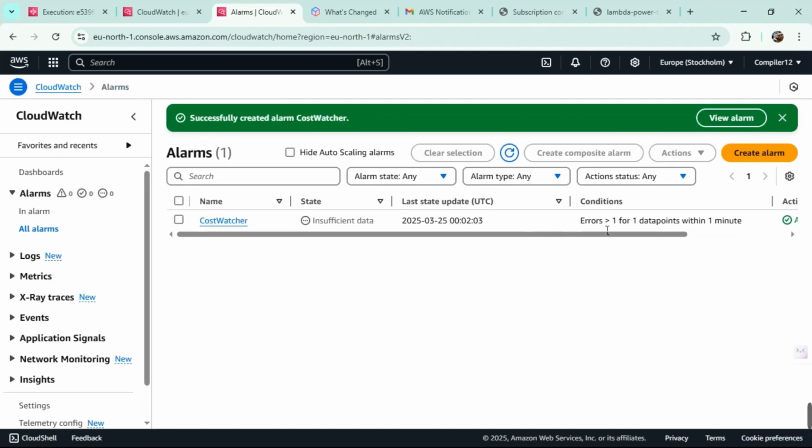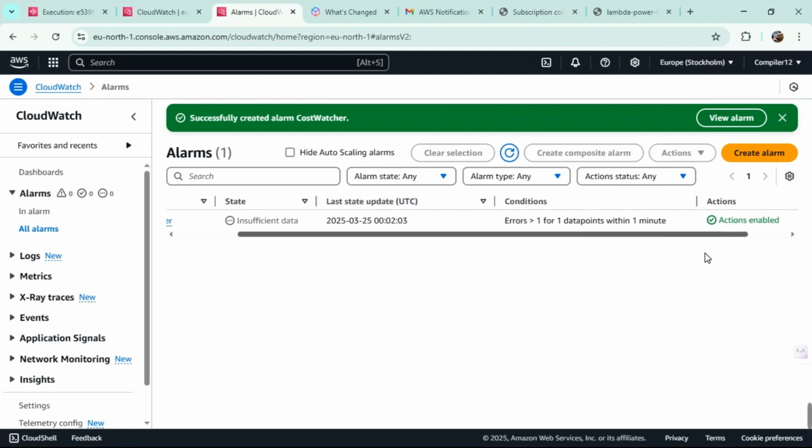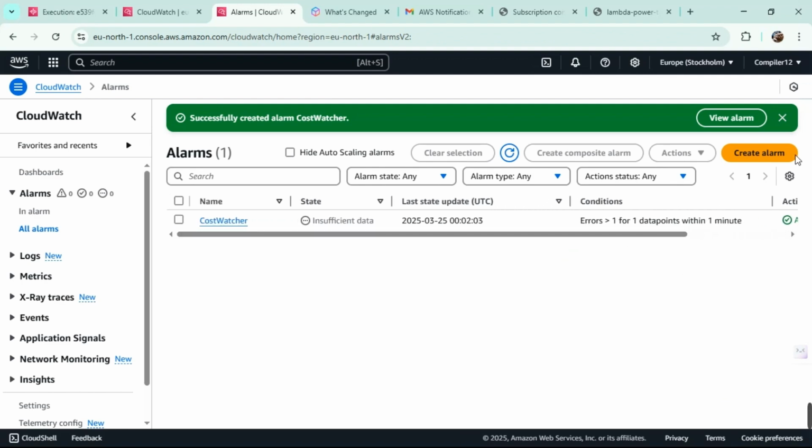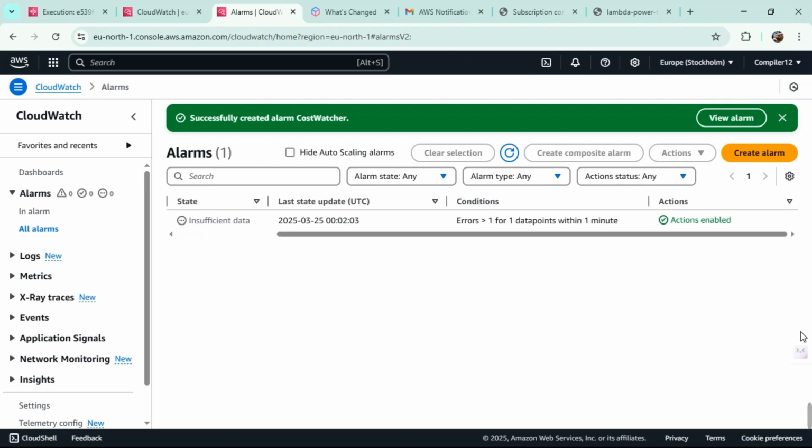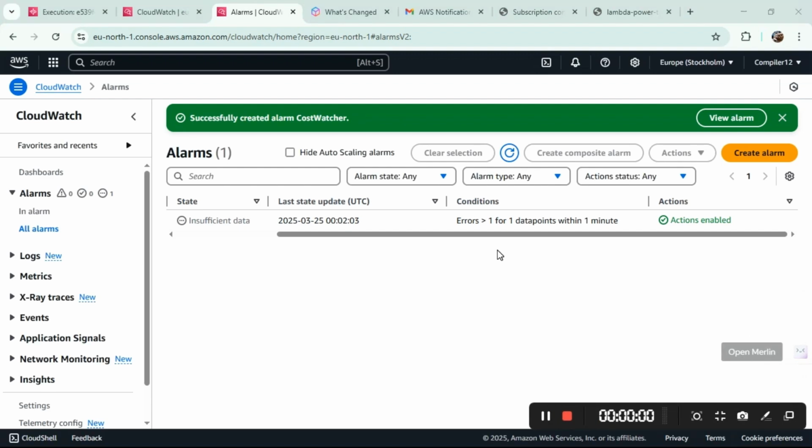So yeah, this is how it's going to look. Actions enabled: yes. There is actually one data point which has been enabled, but it won't be showing like this, so you don't need to worry. And that's all. The alarm is created, and that's how we completed experiment number 3. Now let's move on to experiment number 4. Now let me cancel this.